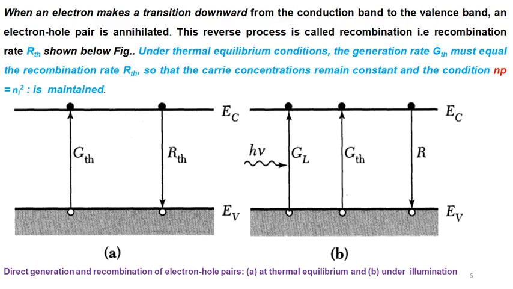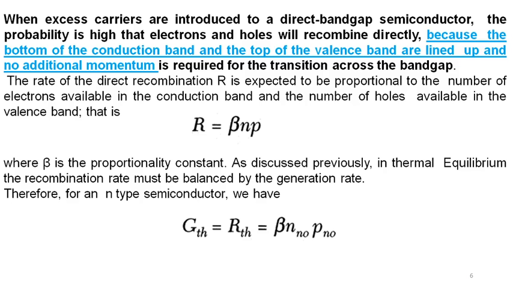In the second figure, B, photons are incident. GL means generation of electron hole pairs due to the light. At the same time, if you have GTH due to thermal energy, then electron hole pairs are generated, and R represents the recombination of the electron hole pairs.